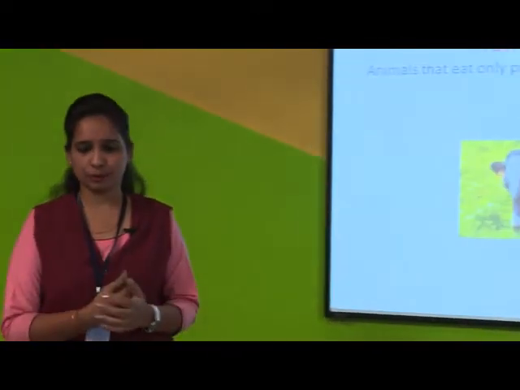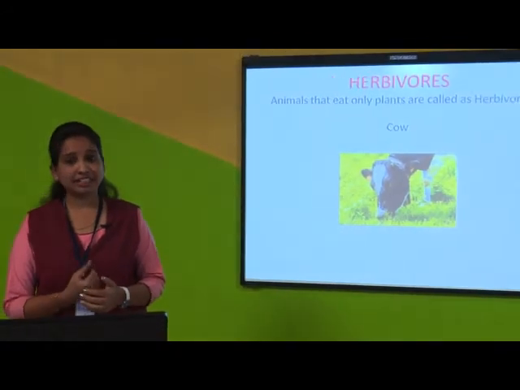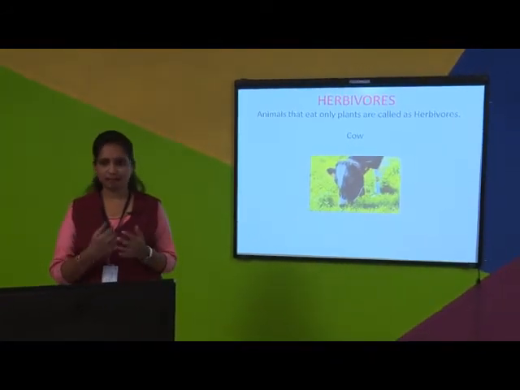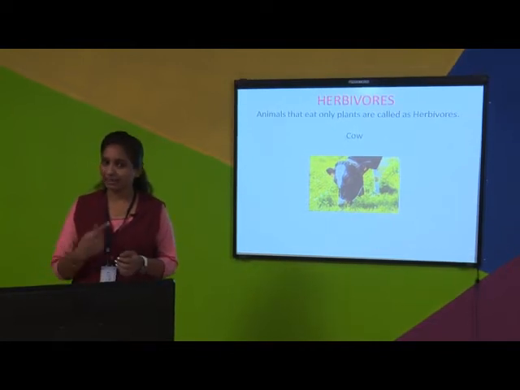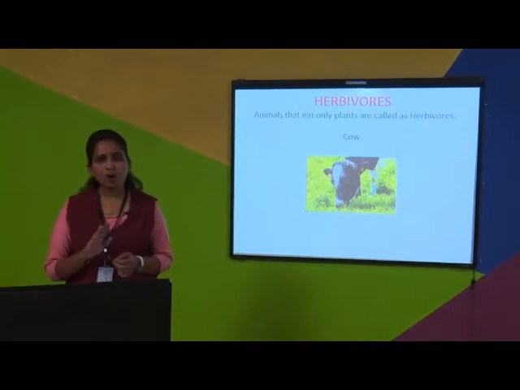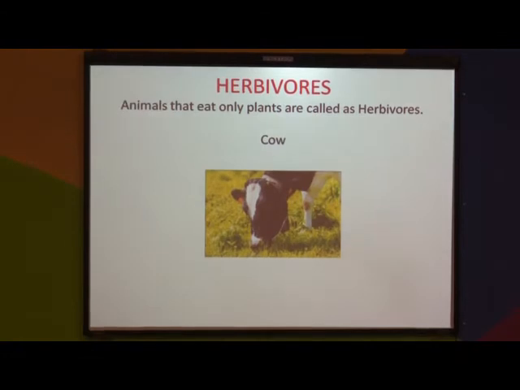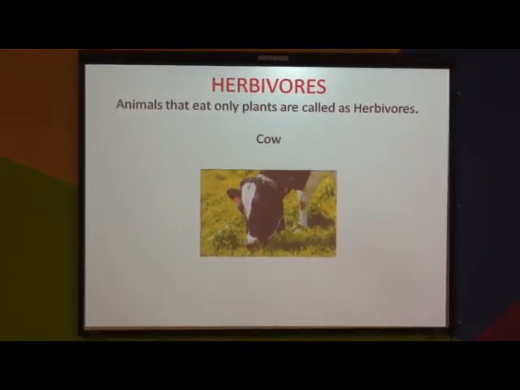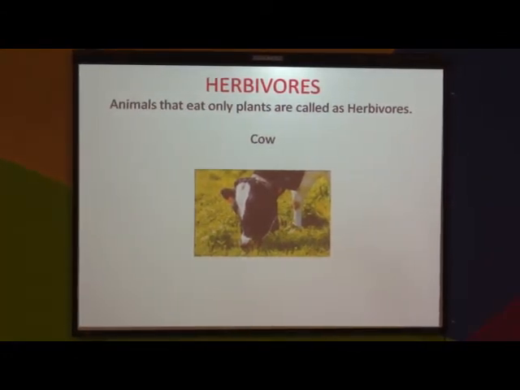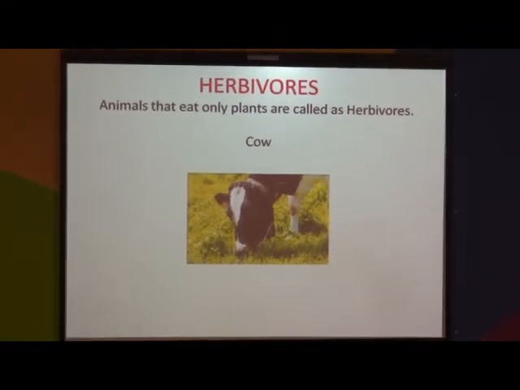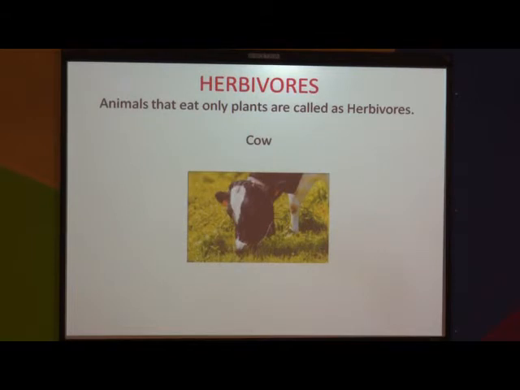Okay, herbivores. Animals that eat only plants are called herbivores. What I said, I'll repeat again. Animals that eat only plants are called herbivores. Now we will see the examples of herbivores. Can you see on the screen? Cow. What is the cow eating? Cow is eating grass. Grass is a plant product.